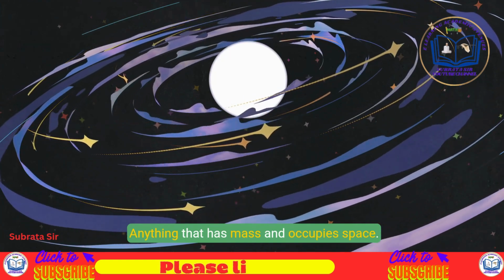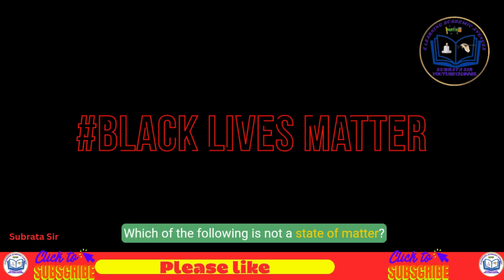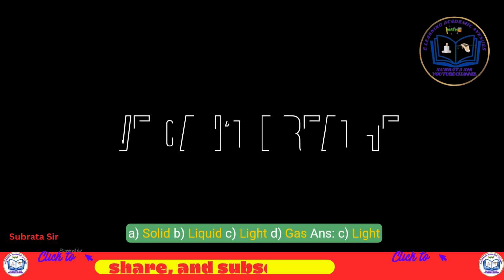Anything that has mass and occupies space. Which of the following is not a state of matter? A. Solid, B. Liquid, C.